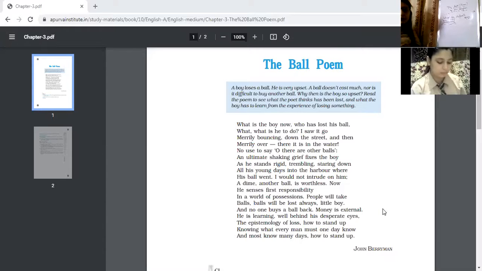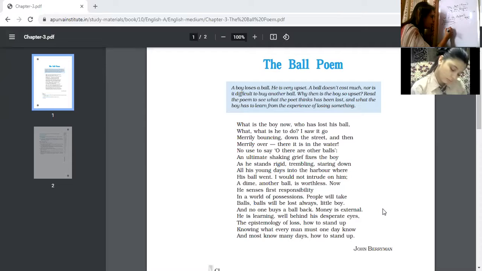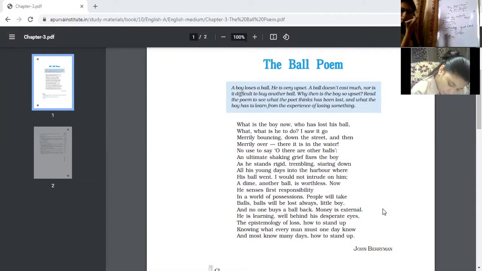He wanted to get it back, but he's learning the main thing that is of loss. He's learning about the epistemology of loss. See the next line, epistemology. So what is epistemology? Epistemology, first of all, it is a Greek word from episteme, which means nature.